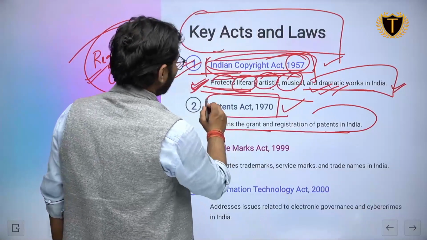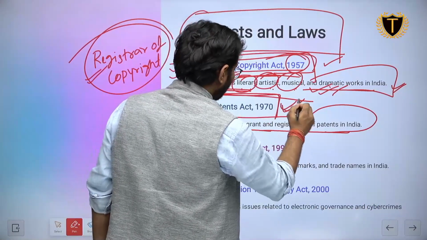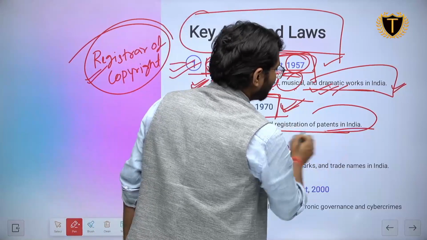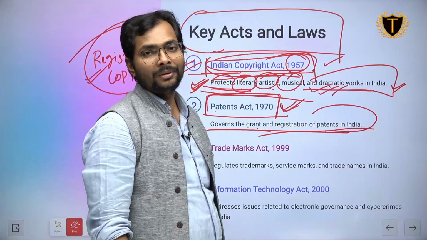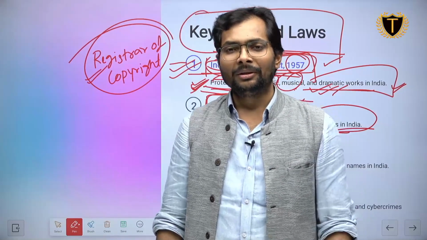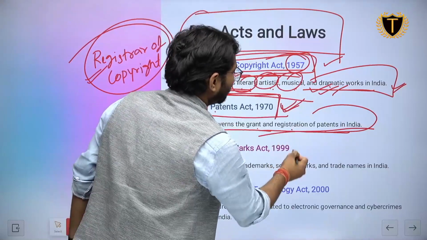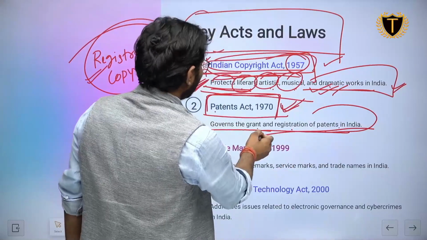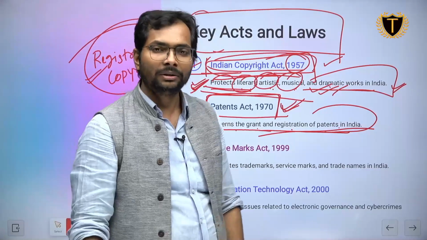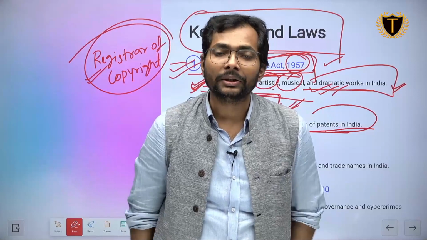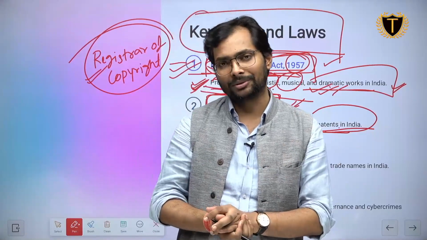Now we have the Patents Act. I already discussed it with you. What does it do? It governs the grant and registration of patents in India. Now, dear friends, if you are receiving registrations for patents and governing the grants for that, is it a very simple work, or does it need huge manpower, human resource?